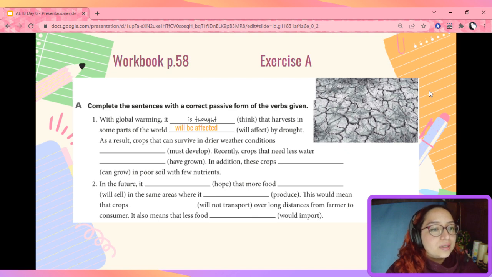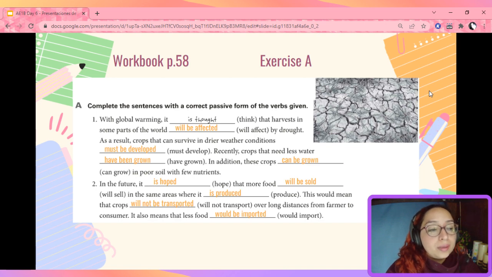Okay? So the next answer should be developed, have been grown, can be grown, is hoped, will be sold, is produced, will not be transported, would be imported.